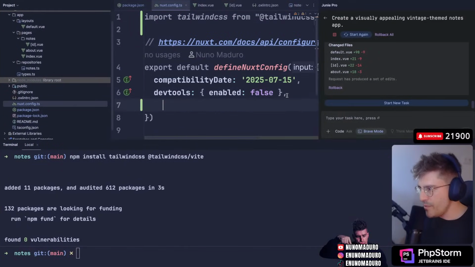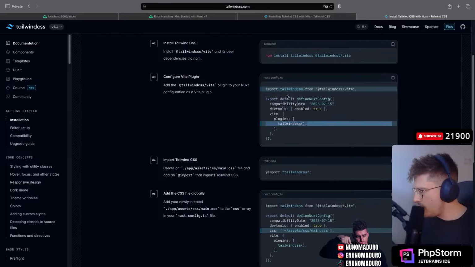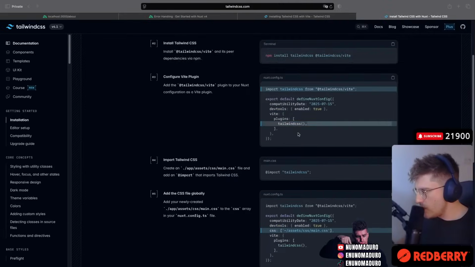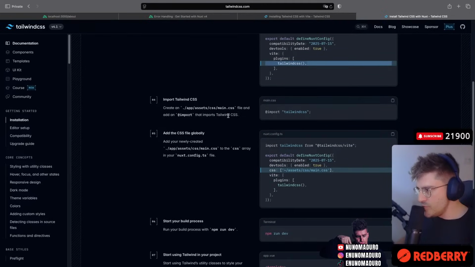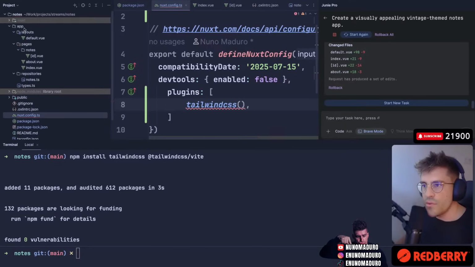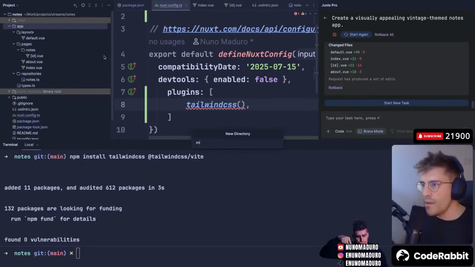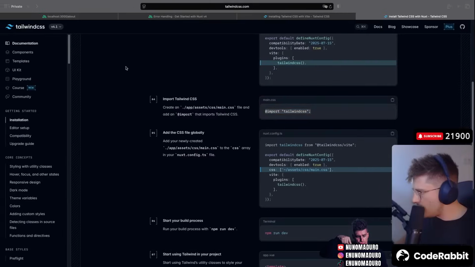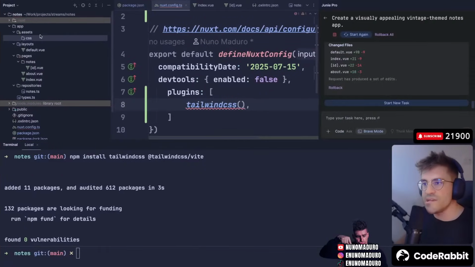We type here plugins, and one of them is the Tailwind CSS one. And then we do need to create this app assets CSS. So let's go here, app, assets, CSS, and then main.css.